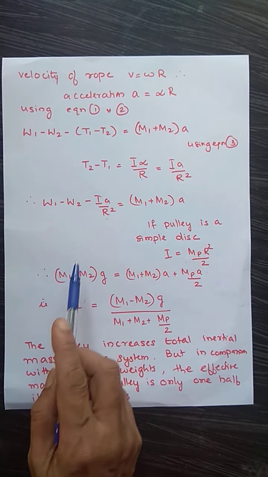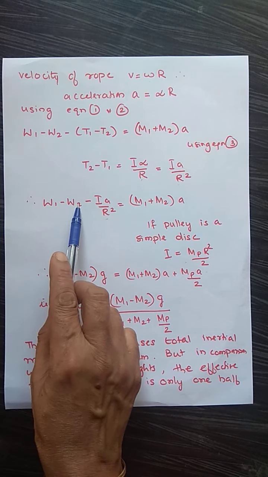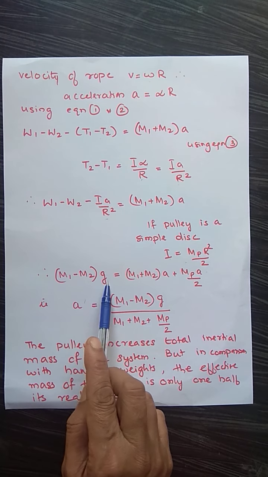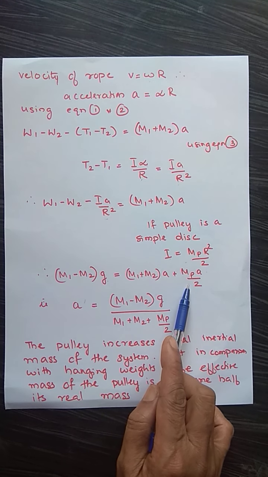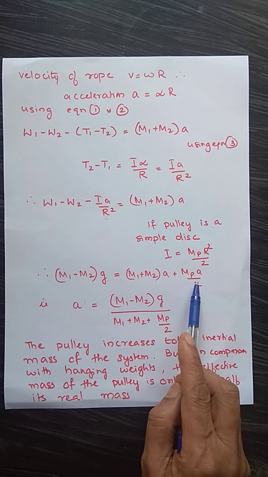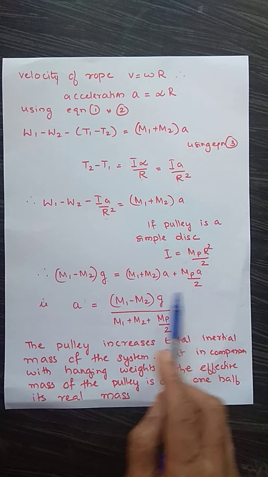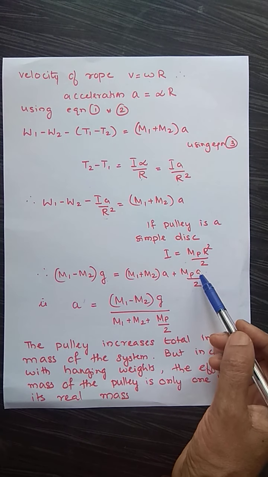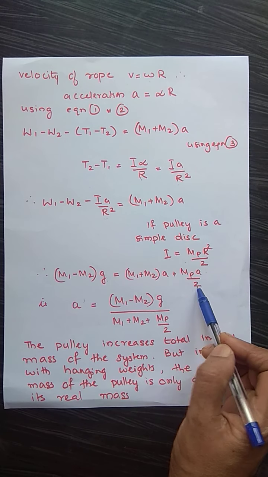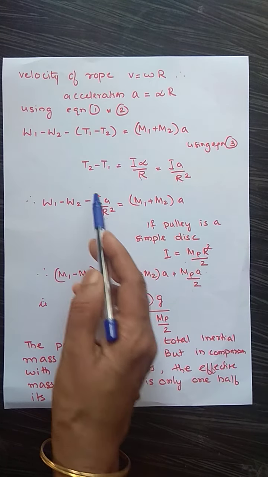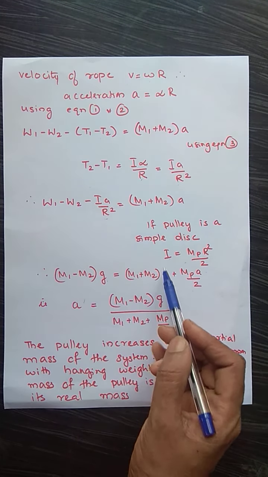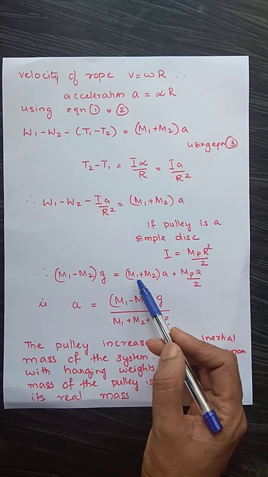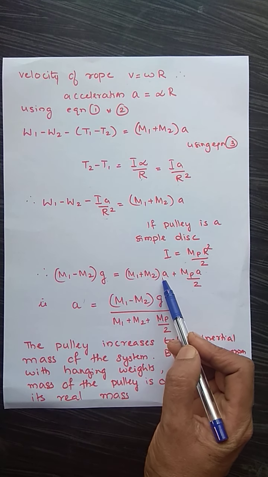W1 minus W2 is M1G minus M2G, that is M1 minus M2 into G. Then IA by R square I have taken to this side, which is MPA by 2, because I made the substitution here. R square will get cancelled off. And you already have M1 plus M2 into A over here.